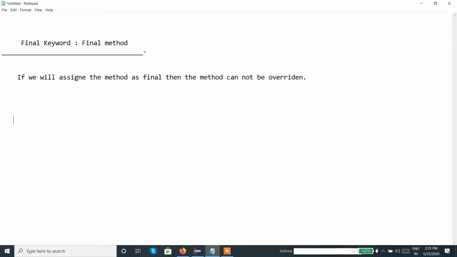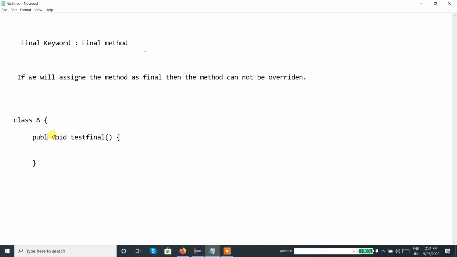So let us write the pseudocode to understand it more. As per the concept of overriding the method, we need to create inheritance. Let us consider single inheritance. Let's say I create a class A, and here testFinal is a method, and let's say this is a final method.